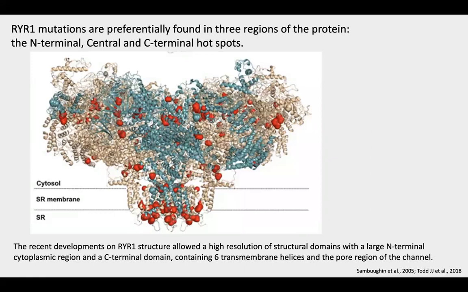Indeed, recent developments in cryo-EM techniques have provided a high-resolution reconstruction of the RYR1 channel, allowing a much better definition of the structural domains within the large cytoplasmic region and in the carboxy-terminal domain, which contains the 6 transmembrane helices and the pore region of the channel. In this image, mutations causative of diseases are shown as red dots.